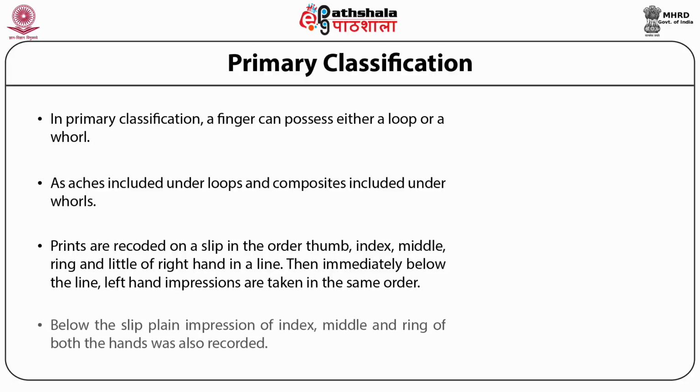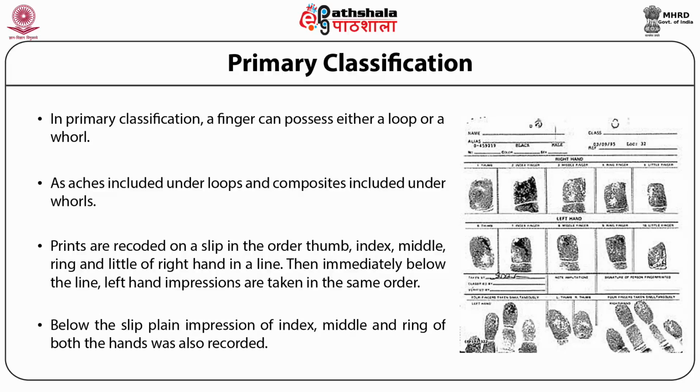Then, at the bottom of the slip, plain impressions of index, middle and ring fingers of both hands are also recorded. For correct classification, it is essential that the fingers be printed in correct sequence. The diagram is depicting the method of taking fingerprints.